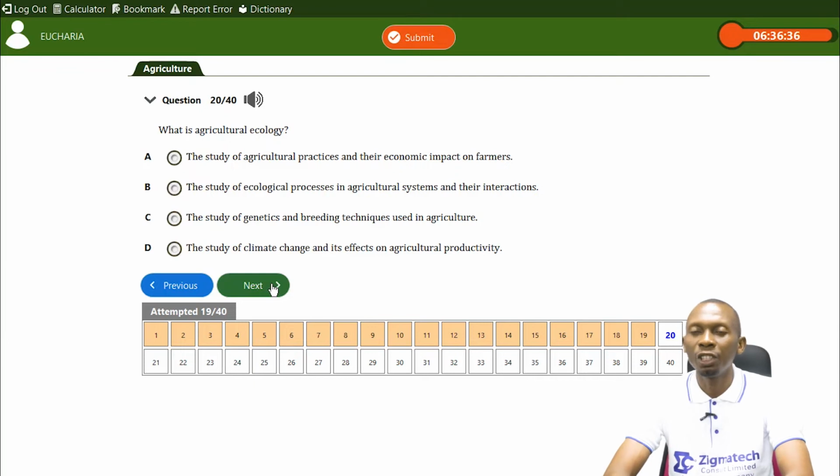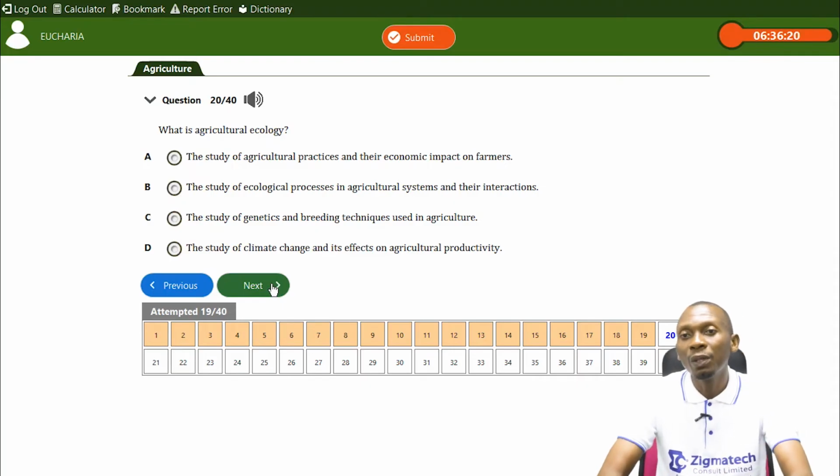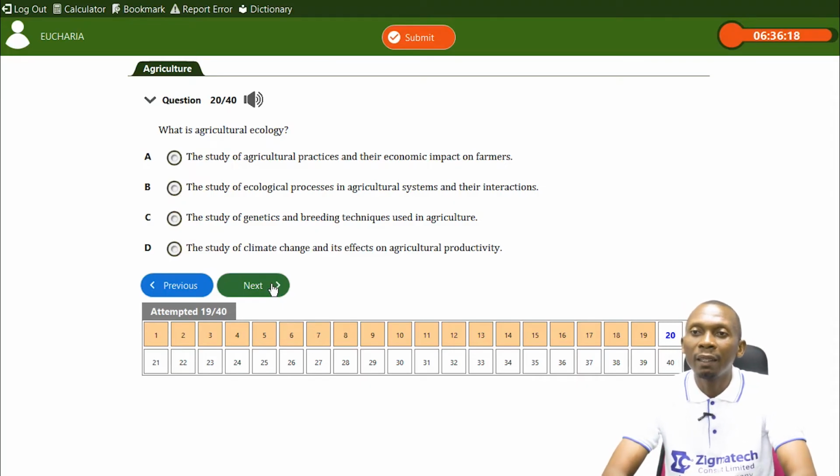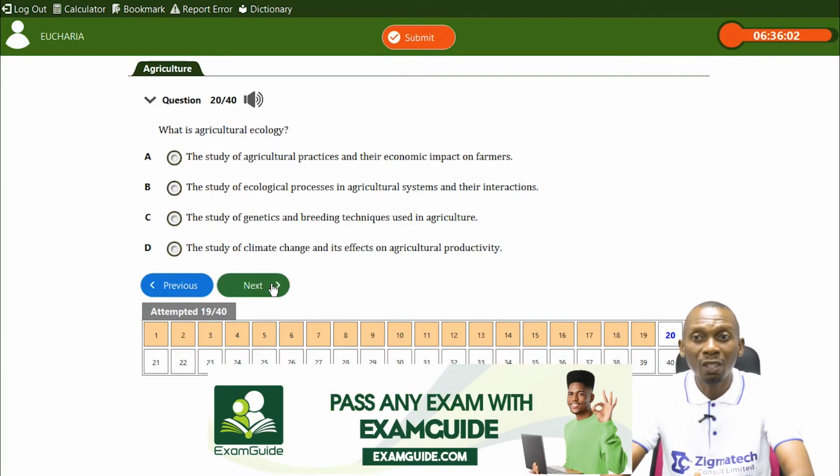What is agricultural ecology? When we talk about ecology, we're talking about plants and animals, the interrelation between the living and non-living components in an ecosystem. So of course the living components are the plants and animals interacting with the non-living components in an ecosystem. Now let's look at the options. The study of agricultural practices and the economic impact on farmers. Nope. The study of ecological processes in agricultural systems and their interactions. Now when we talk about ecology, we're talking about interactions between the living and non-living components. So that should possibly be the answer. But let's look at other options.